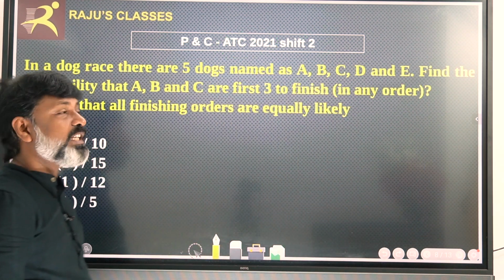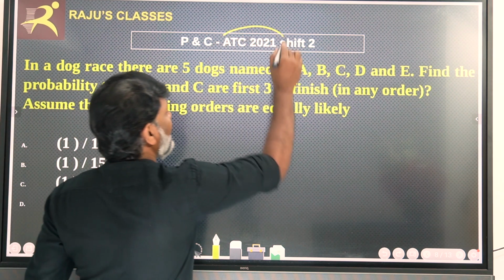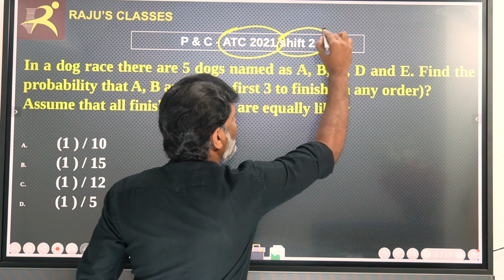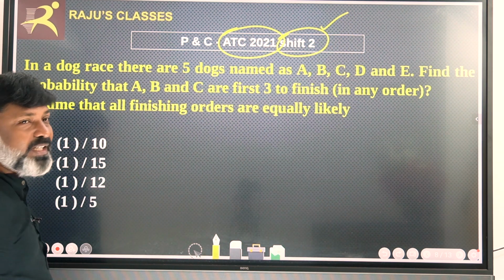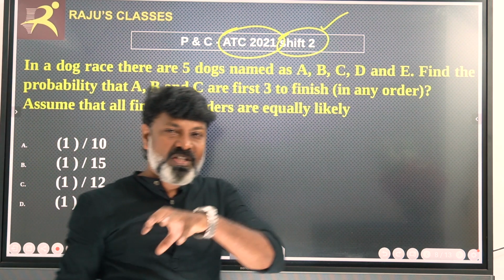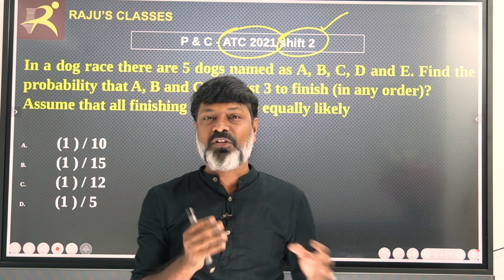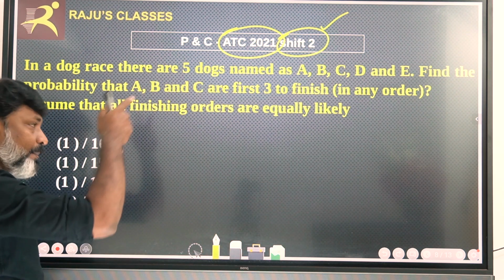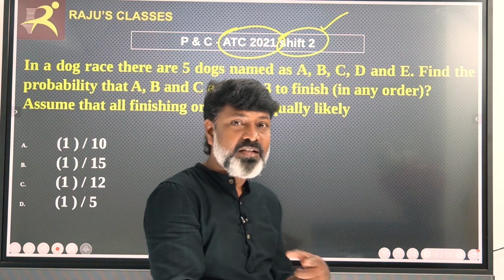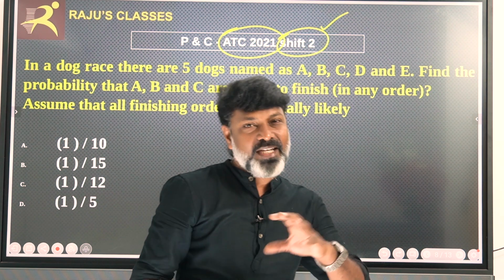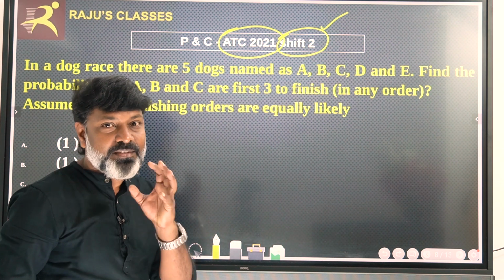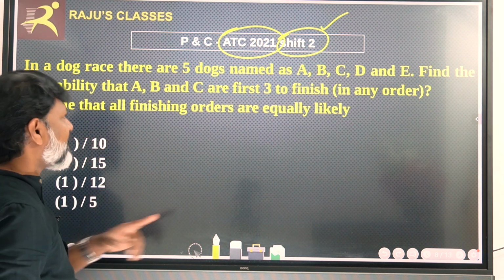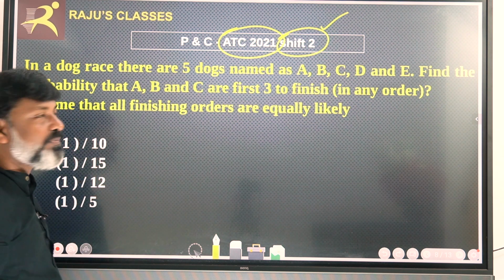The next question is from the same 2021 question paper, shift 2. This particular question is from permutations and combinations as well as probability. You need to apply both concepts. It will take a little bit of time, but you need to solve it within 60 seconds, that is 1 minute. Let us see how to solve this. Let us see the question first.